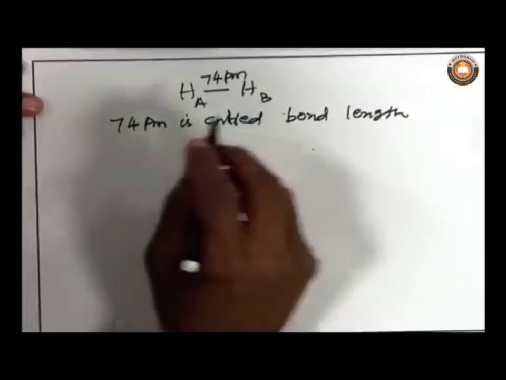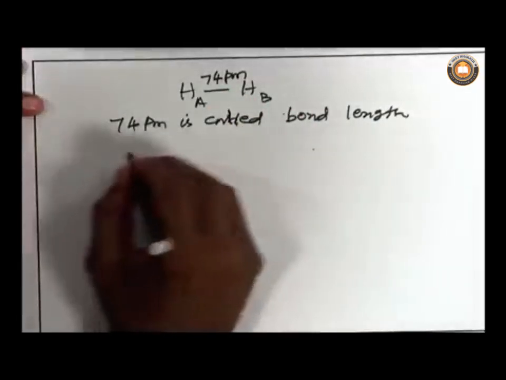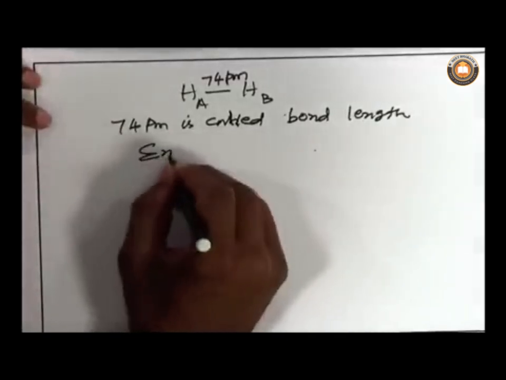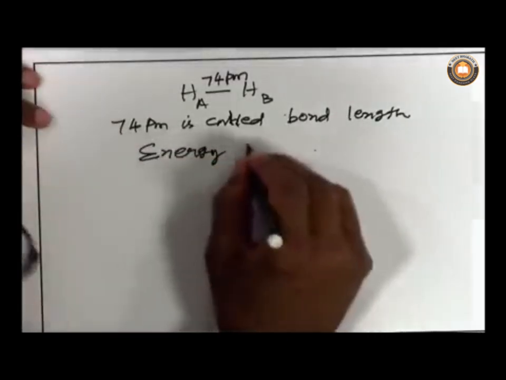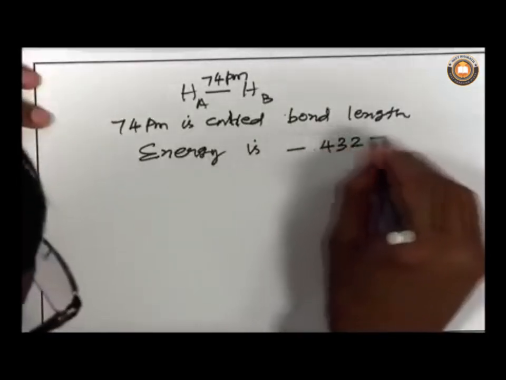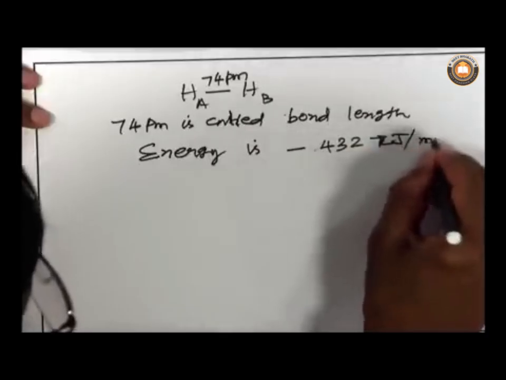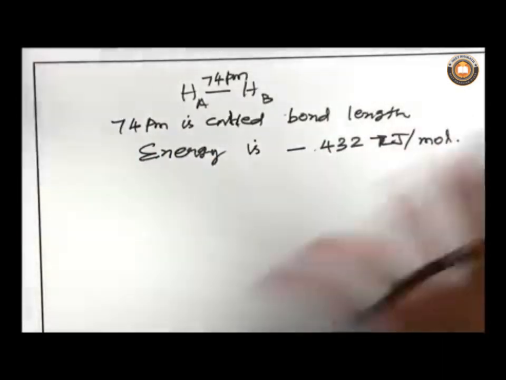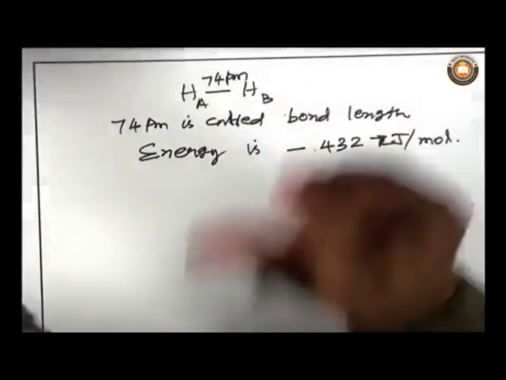And the energy at that distance, the electrostatic potential energy, is minus 432 kilojoules per mole. So that much energy is released when two hydrogen atoms combine to form one molecule of hydrogen gas.